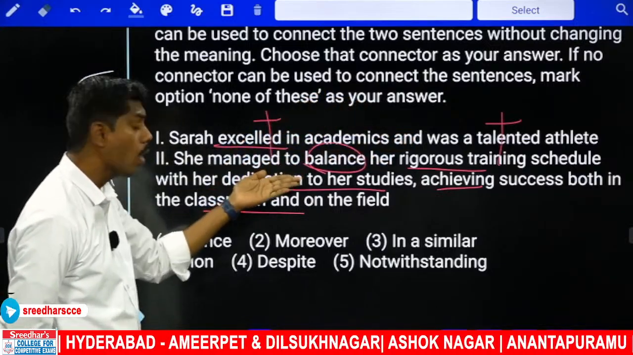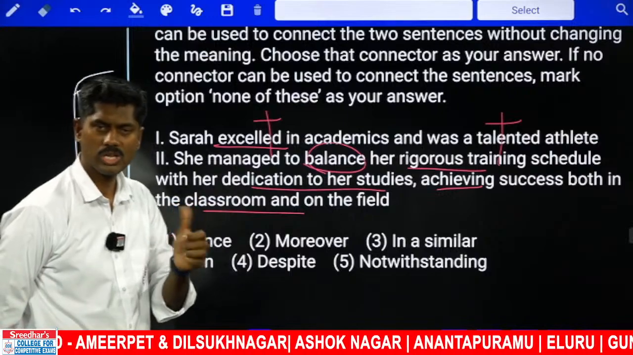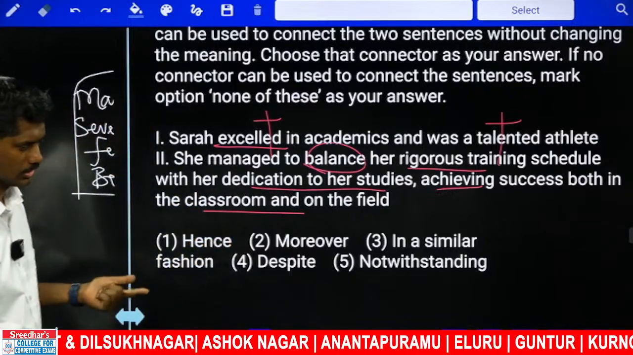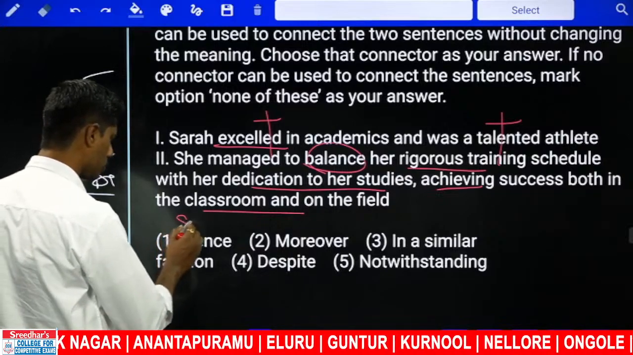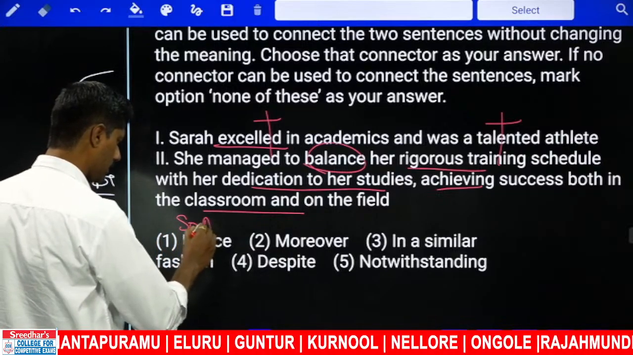And here, how did she manage both studies and sports? How did she manage? She's telling. Hence, what is the meaning of hence? Hence is nothing but so. Hence is nothing but as a result.